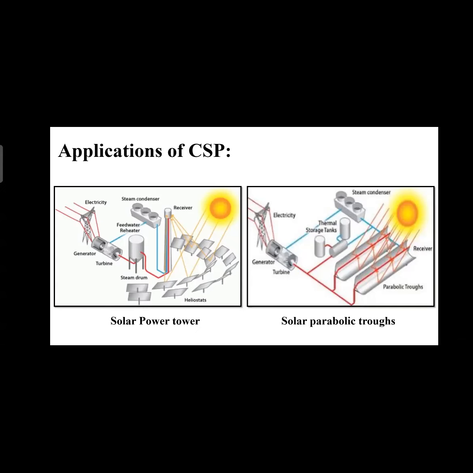The pipes are laid between these, and when the sun rays fall on this parabolic trough, it concentrates the sunlight on these pipes, and the pipe gets heated up. When water passes through these pipes, the water gets heated up, and then this heated water is sent to solar thermal storage tanks.